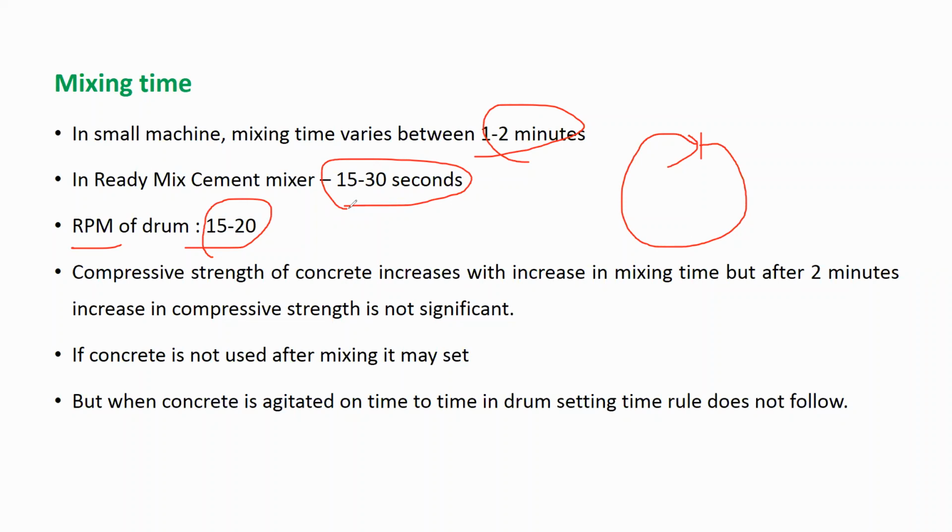Now the third case: all ingredients, cement, sand, coarse aggregate, water, everything is the same quality, same type, same quantity. Now you mix it for 3 minutes. In the first case, 1 minute, less strength. In the second one, 2 minutes, more strength. In the third one, 3 minutes, the strength will be the same as that of the second only.